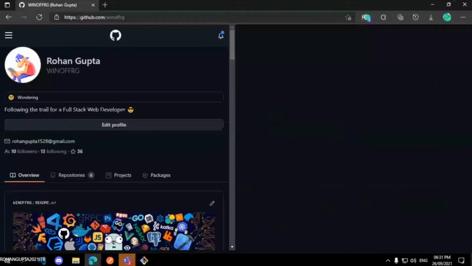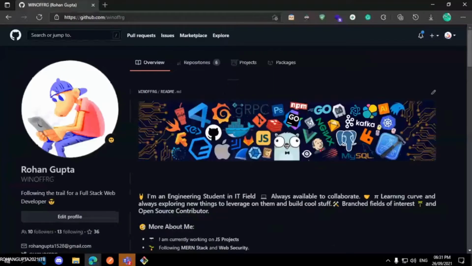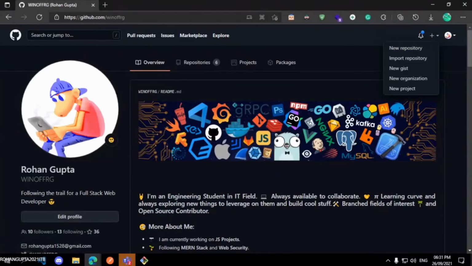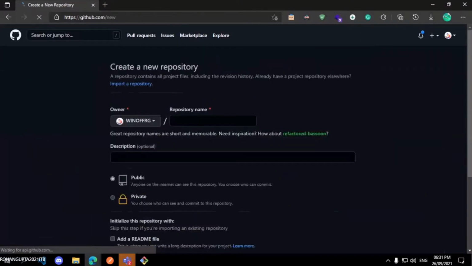Creating your first repository is very simple. Just open github.com and your username, and here you will see the dashboard, your profile page. Here you need to click on the top right plus sign. Okay, and you will click on this. You will see an option to create new repository.